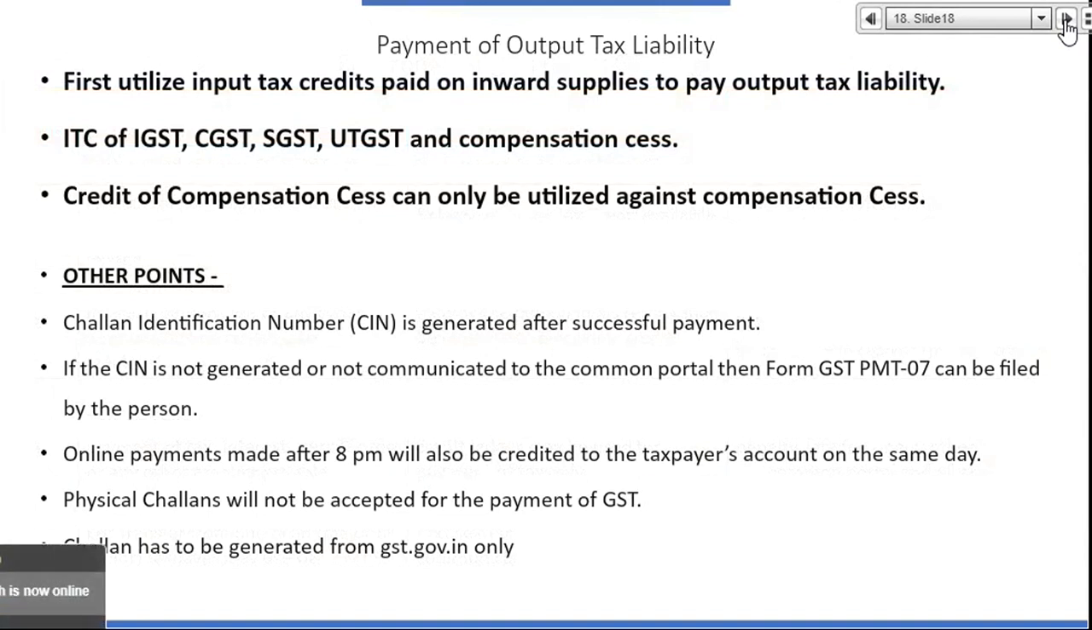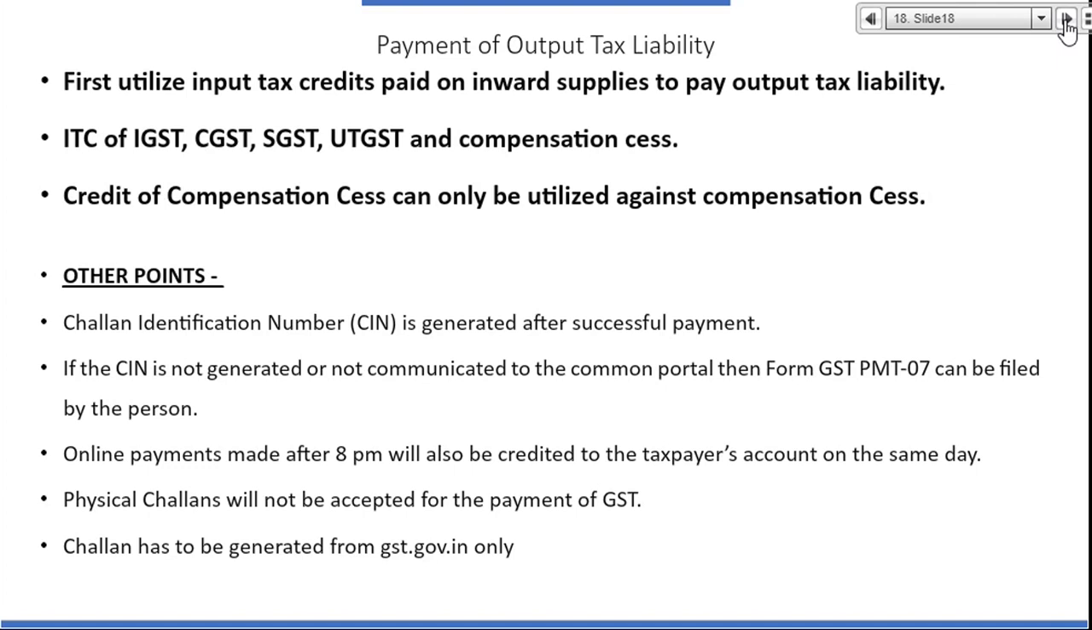So now payment of liability. So how do we pay the liability? Input tax credit is to be utilized for payment of output tax liability, right? ITC can be of IGST, CGST, SGST or UTGST or cess. Cess can be used only for payment of cess. So inward cess for outward cess. You cannot use IGST for payment of cess.